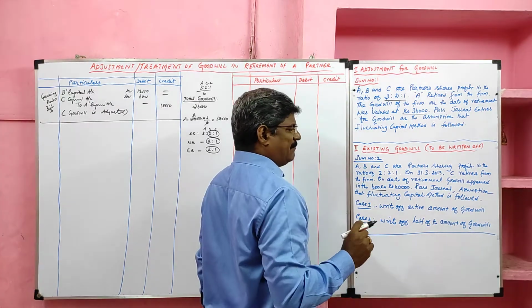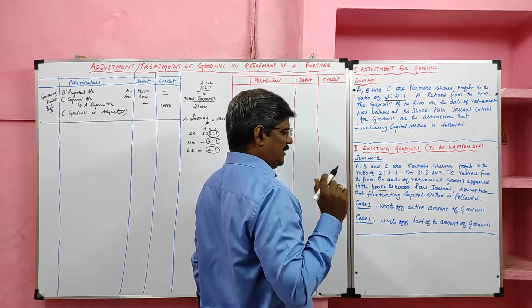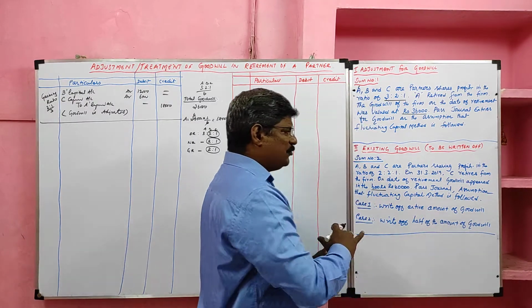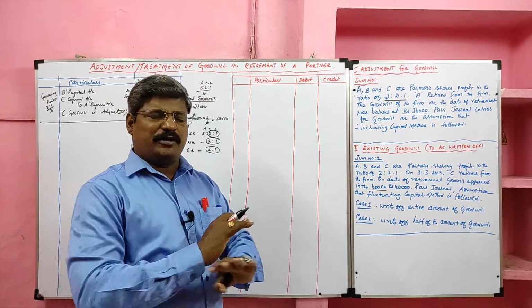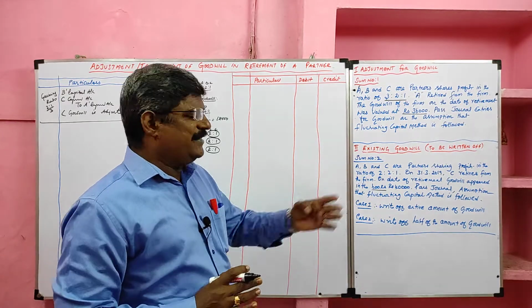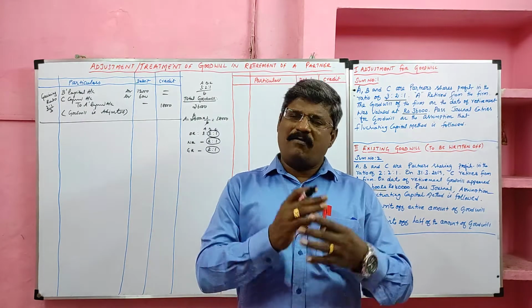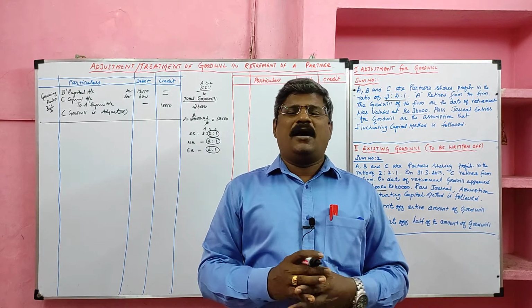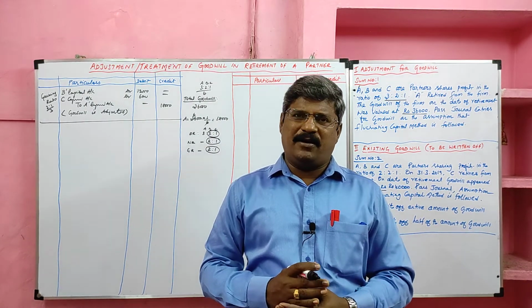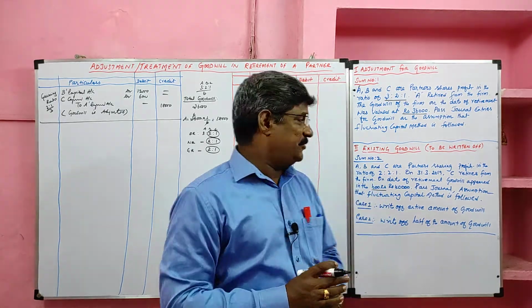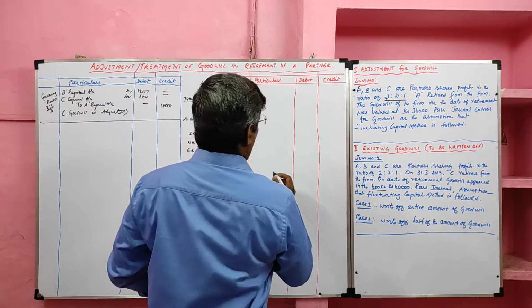Yes, we have to use the capital account. We should not use the word current account. Case 1, write off the entire amount of goodwill. Write off means remove. We have to remove the entire amount of goodwill. In this case, the entry is all partners' capital account debit to goodwill. Or we can say old partners' capital account debit to goodwill. We should divide the entire goodwill in old profit sharing ratio. Look at the problem.